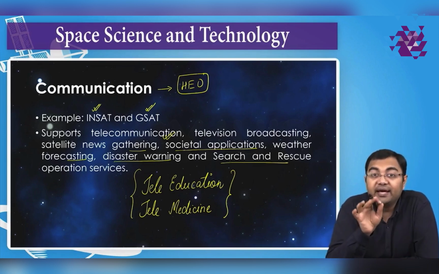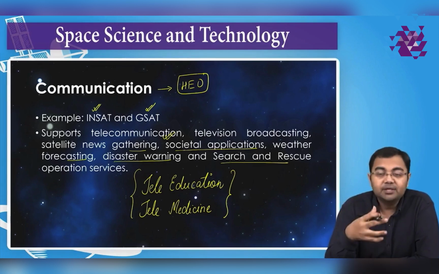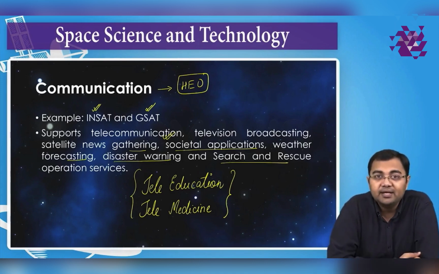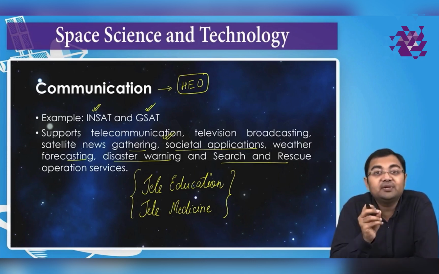This is one thing that will directly help you in your prelims examination as well. If you see a name and various applications written about that particular satellite, you should understand what satellite can be used for what purpose. If it is a GSAT satellite, the first clue is that it has to be a communication satellite. Second fact, it must be launched to a high Earth orbit.